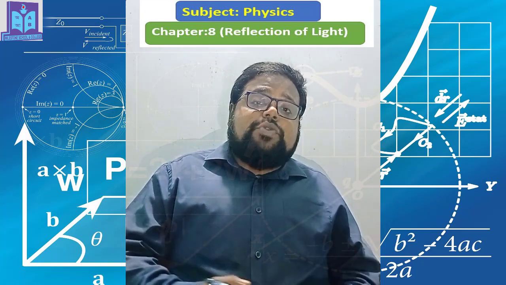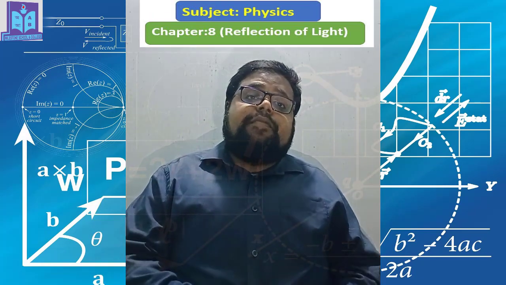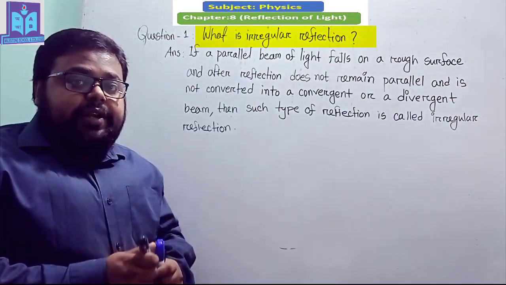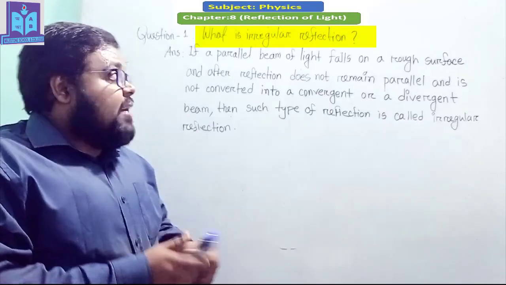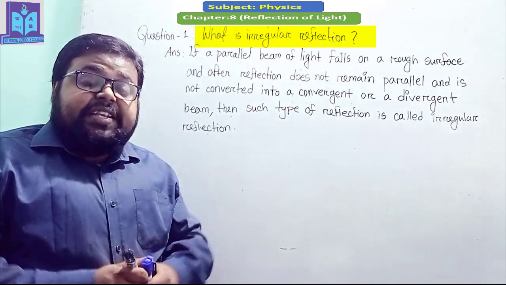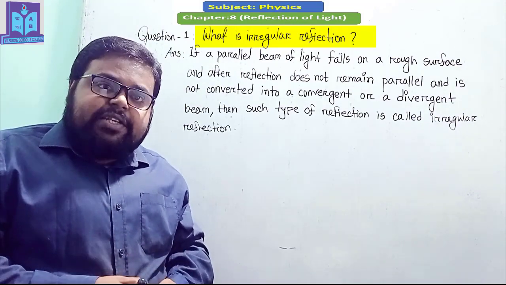Today I will discuss with you chapter 8, which is reflection of light. Dear student, this is our first question: what is irregular reflection? Explain it. Do you know what is irregular reflection?